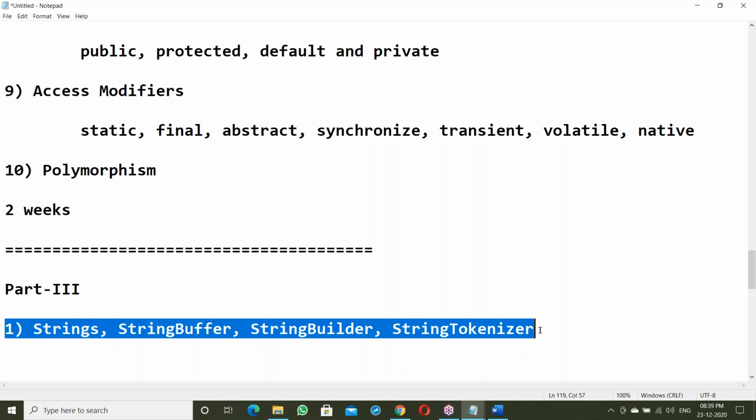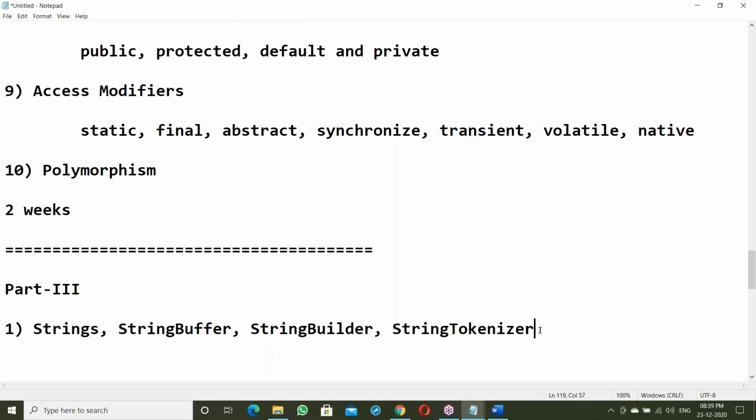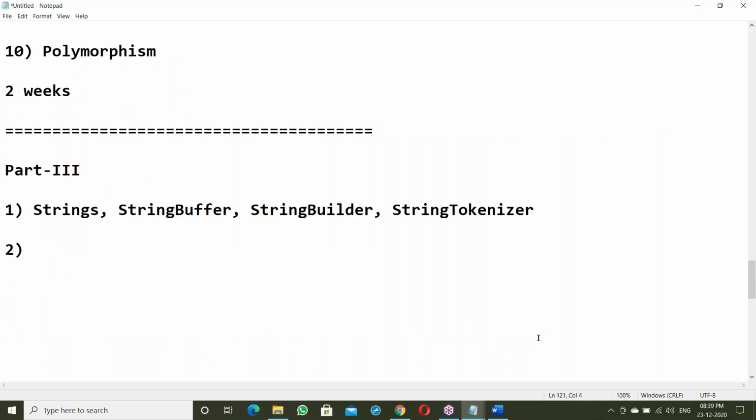Where to use these different kinds of things? What is the scenario for using each of them? Okay, after strings, next is data conversion. This is one of the important topics.